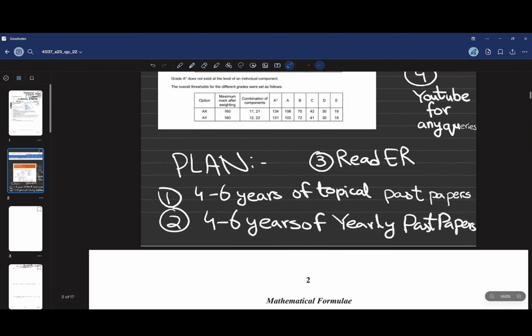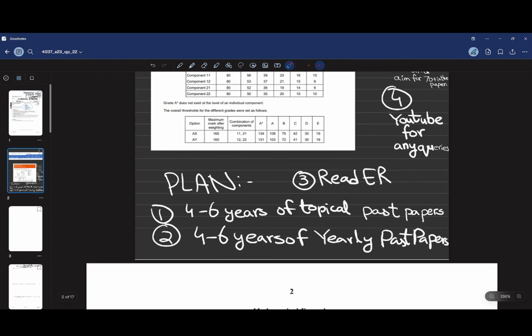Then paper 1 2 was also easy, but I fumbled in that paper. So what is the plan for an A in advanced paper 1? The plan was 4 to 6 years of yearly past papers. You must have done it.